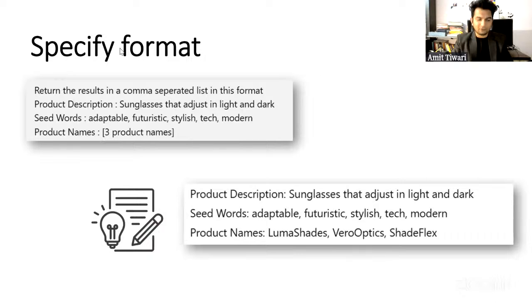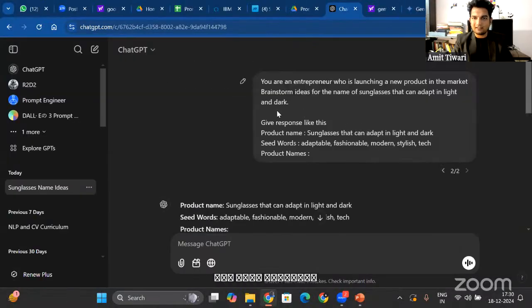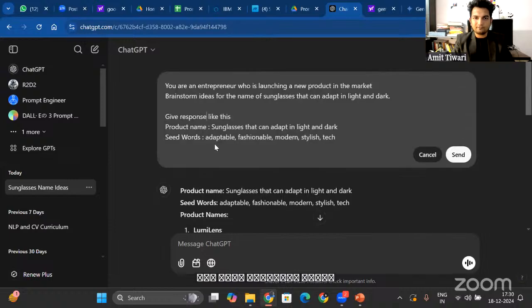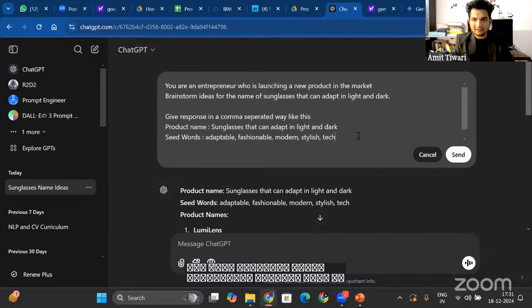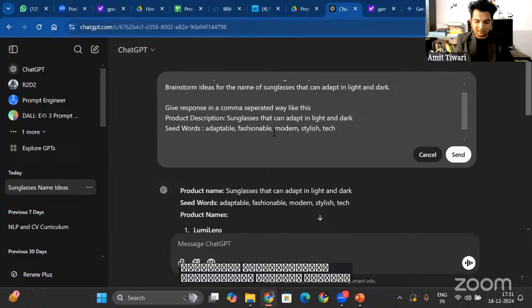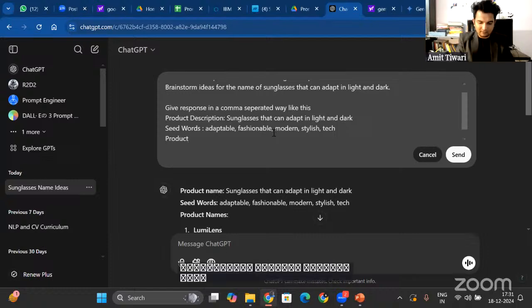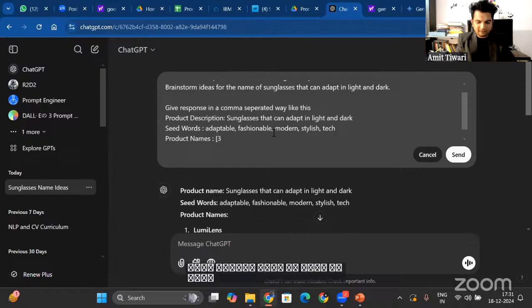So let's guide our ChatGPT for the third principle, which is to specify the format. We will all go to ChatGPT now, and in ChatGPT we will change this only. Give response, specify format in a comma separated way like this: product description, sunglass that can adapt in light and dark, and product names, and we can say three names.